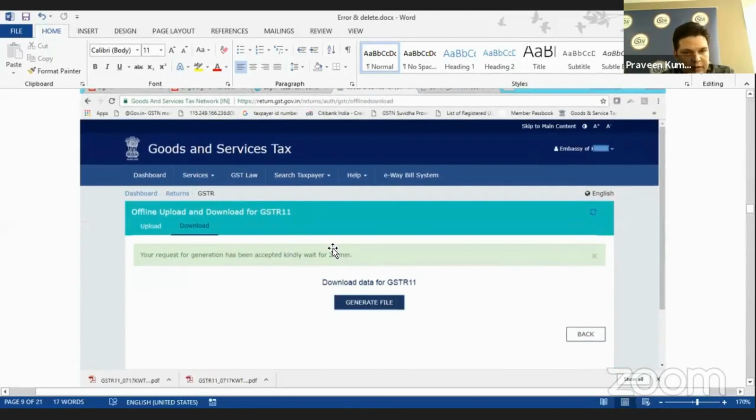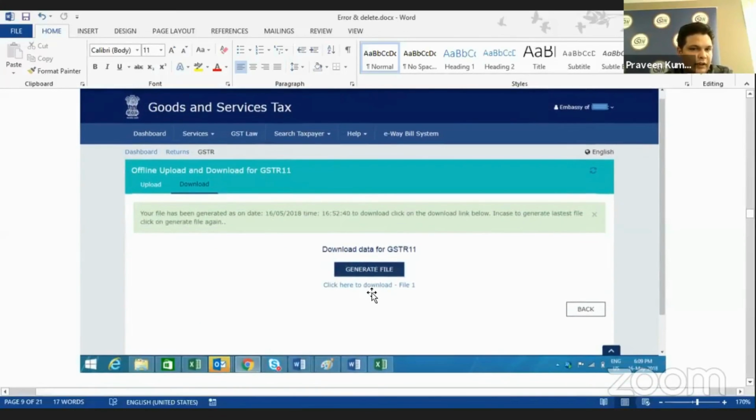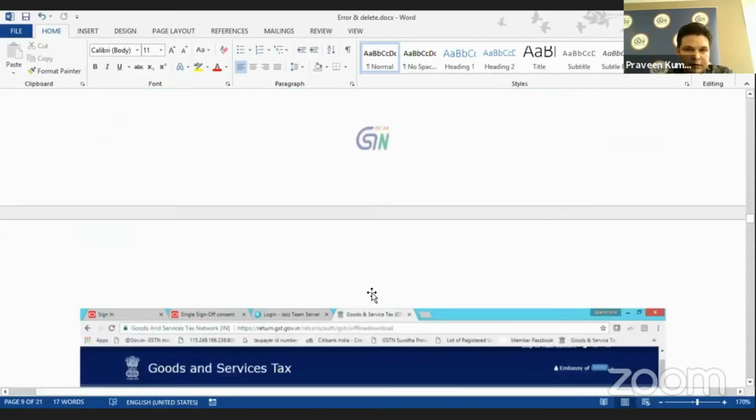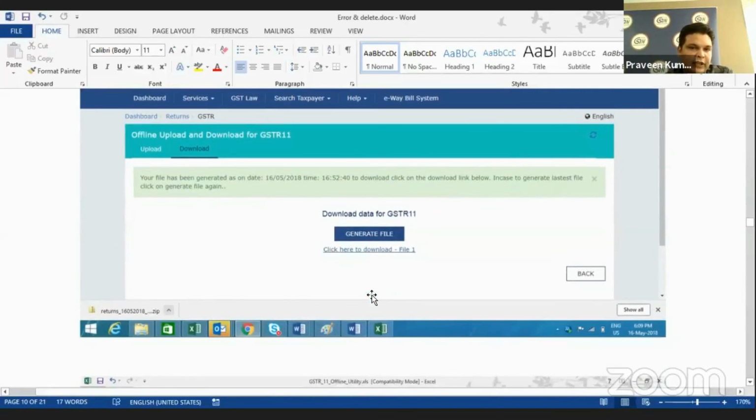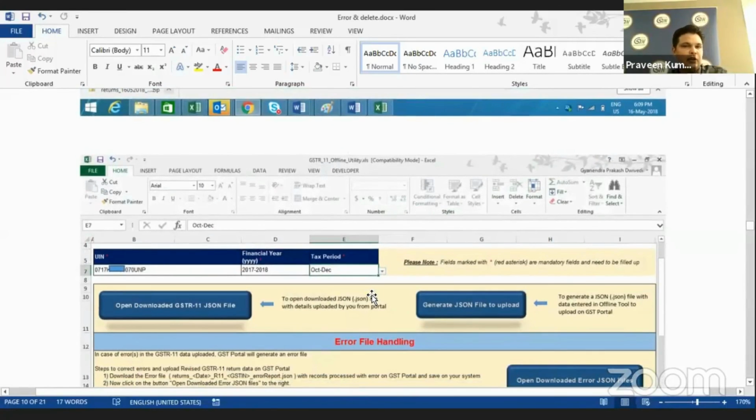Get out of the system. After 20 or 25 minutes, you will get a link to download whatever invoices have been successfully uploaded into your system. So see this, there is a link available there. You just click on that. Again, you will get the same kind of compressed zip folder. You download that particular zip folder and extract it.